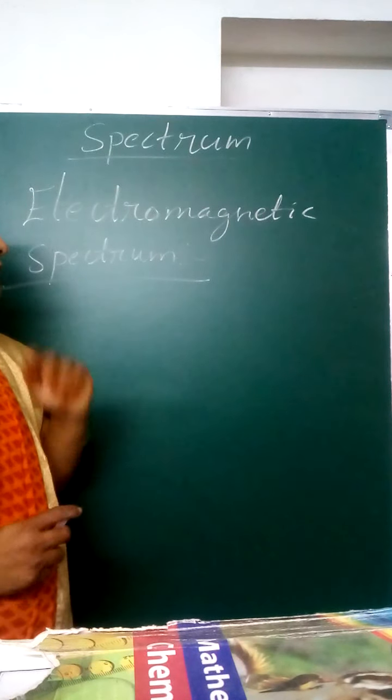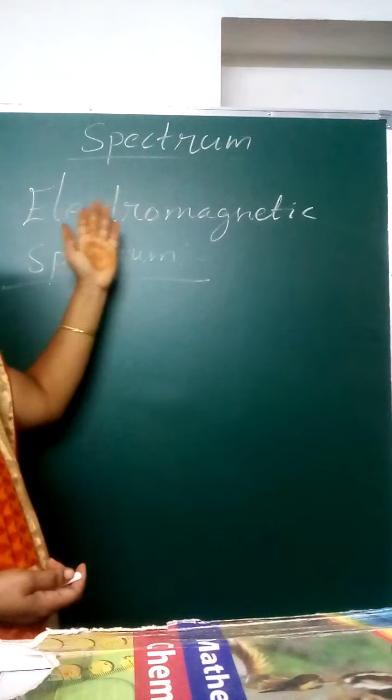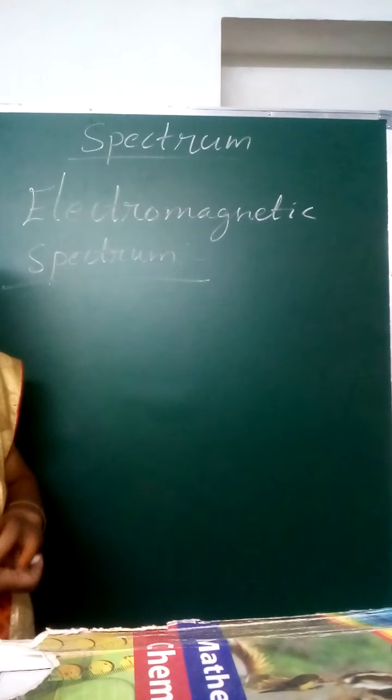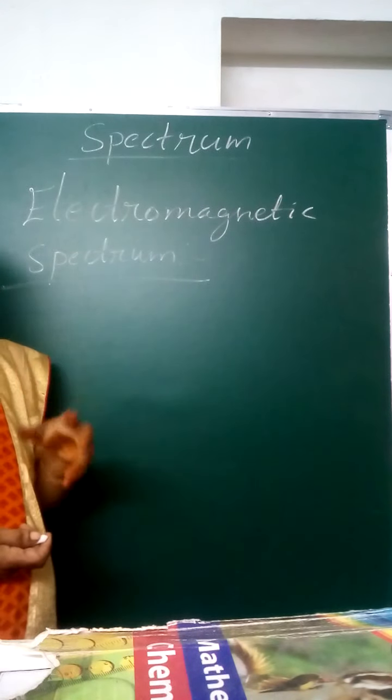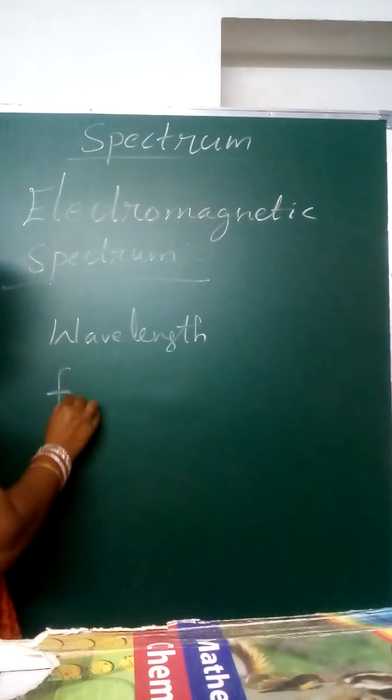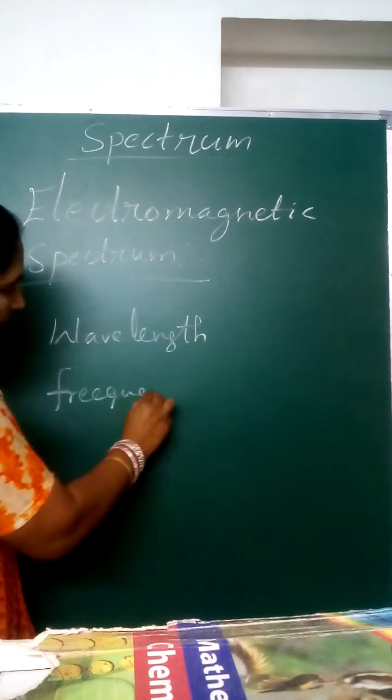Children, today our topic is the electromagnetic spectrum. Before going to this topic, we have to know what wavelength is. You already know this, and frequency. What is the relation between these two? We have to know what is meant by wavelength. I am telling you only up to 10th class level.